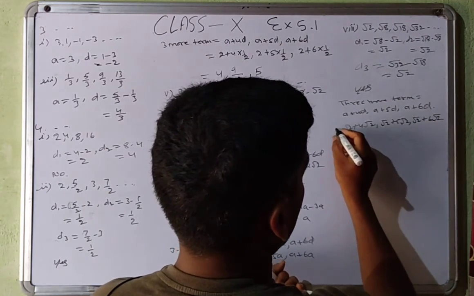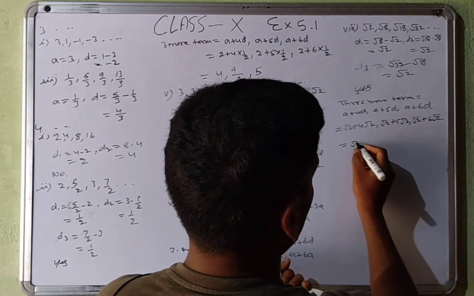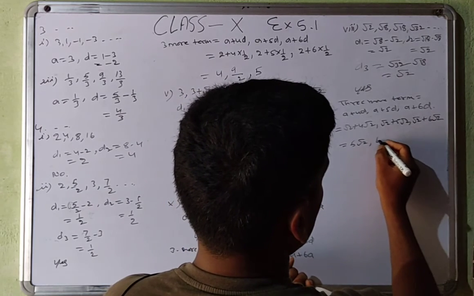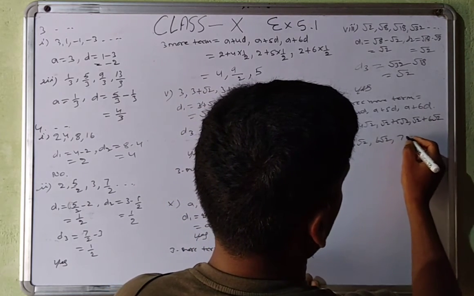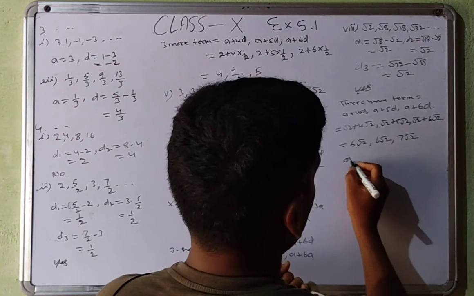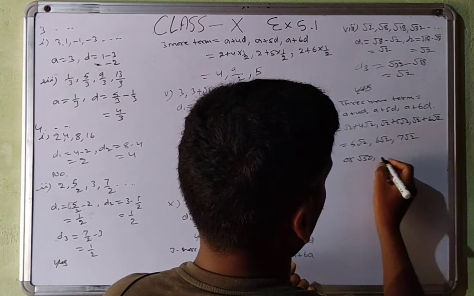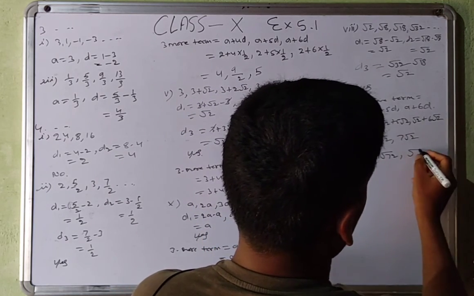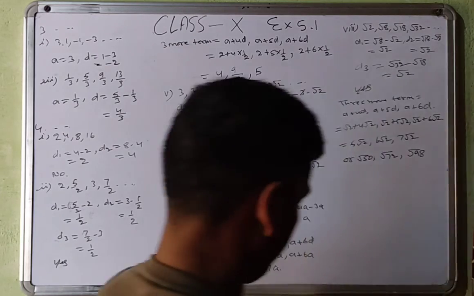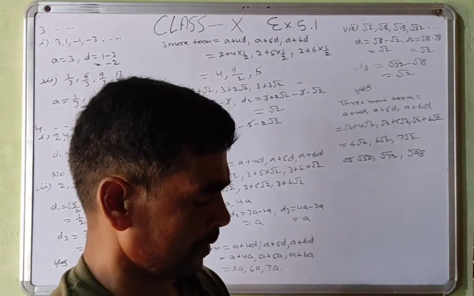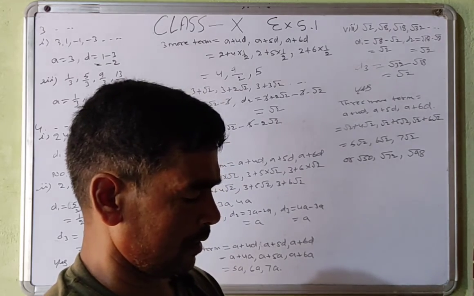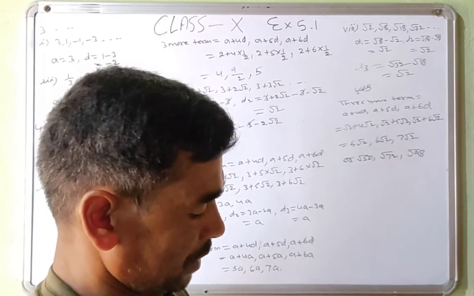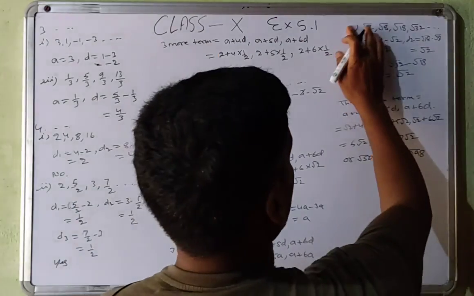When we add this, it becomes 5 under root 2, 6 under root 2, 7 under root 2. Or you can write like this also: under root 50, under root 72, under root 98. And then this is the 12th part.